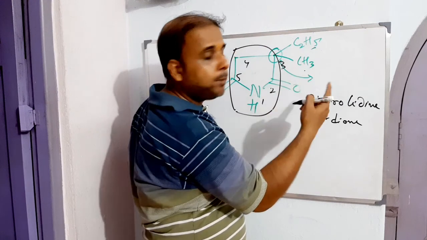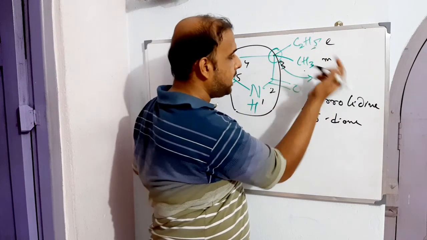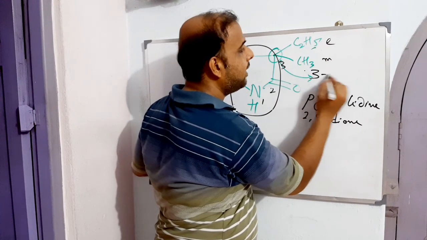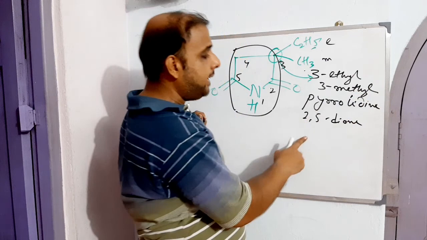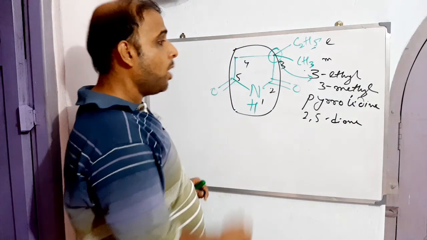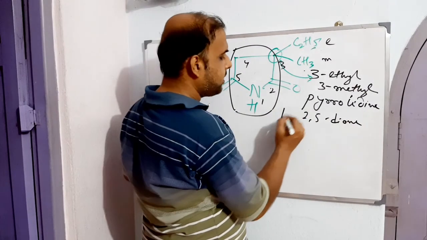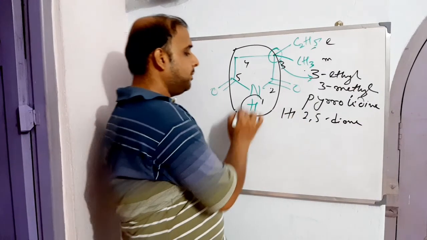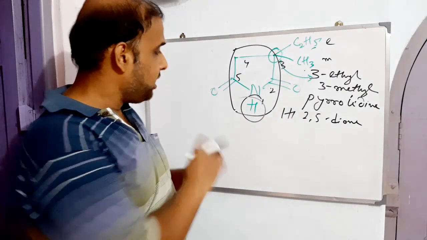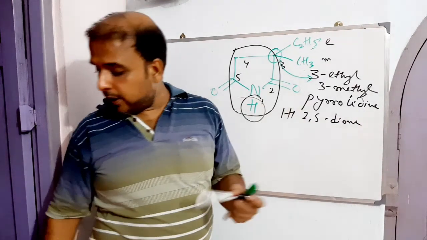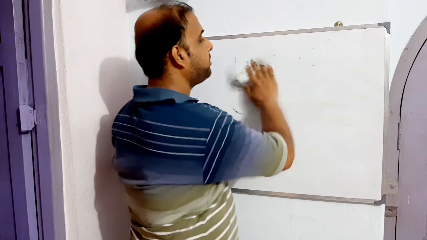Alphabetically we have to go, so first E will come, then M. M follows E. So 3-ethyl-3-methylpyrrolidine-2,5-dione. You can also mention 1H, no problem, because the first position is not substituted here. It remains unsubstituted as such, right? So this is all about the structure as well as the IUPAC name of ethosuximide.